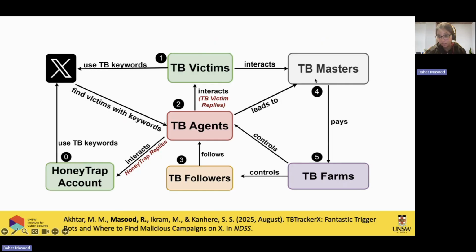They have TB masters, just like proper command and control servers at the back end. These TB masters are controlling these TB agents, and these TB masters are also being controlled by the TB farm. So there is a big farm, a click farm sort of thing, where they are being coordinated, controlled and commanded on what to do next about this specific victim.